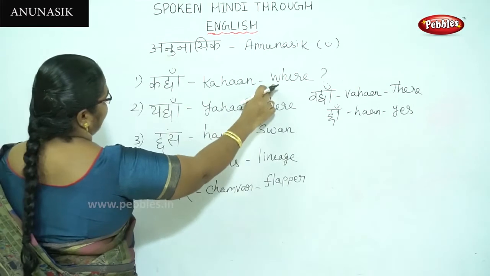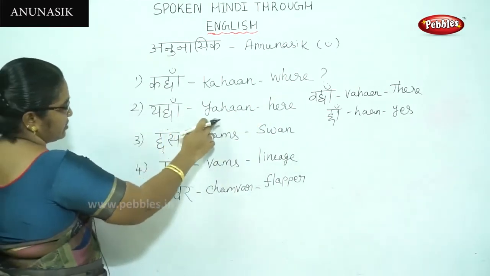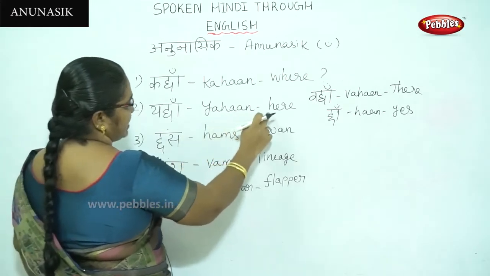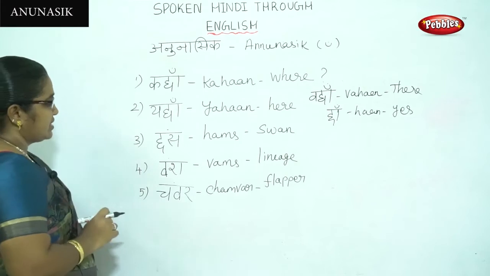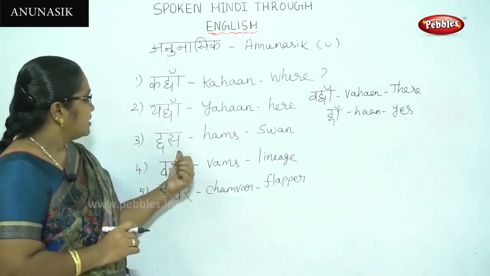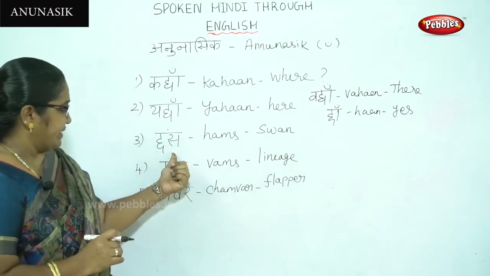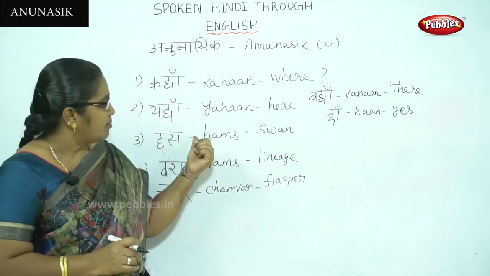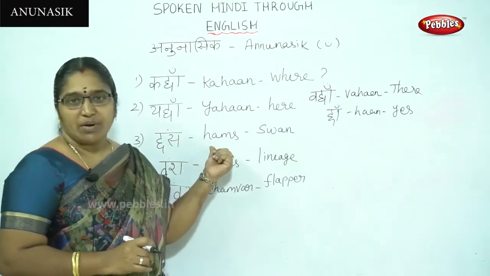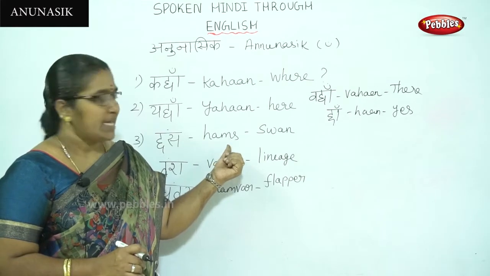Kaha, where. Here, yaha. The pronunciation is yaha. The meaning is here. Then, go to the third one. See, ha, sa. But we are having a bindu here. So the pronunciation is hums.